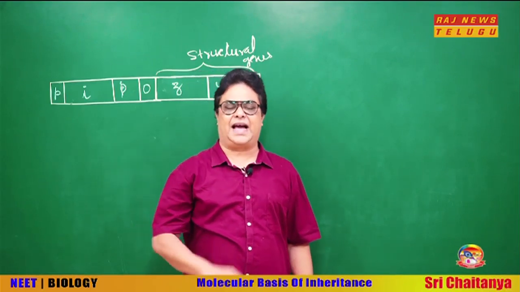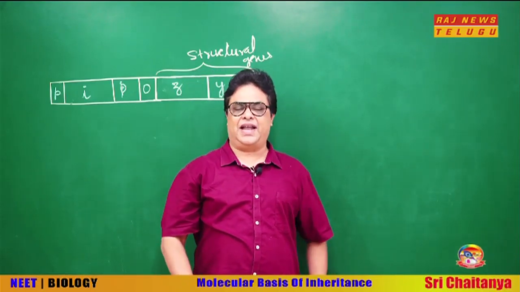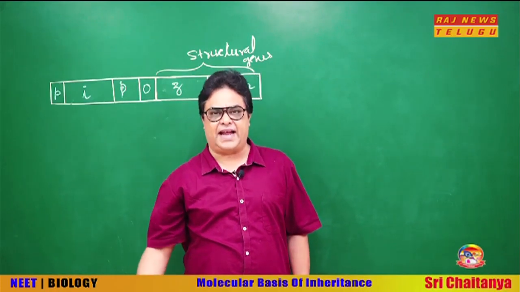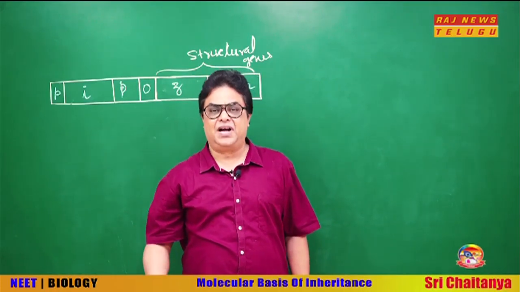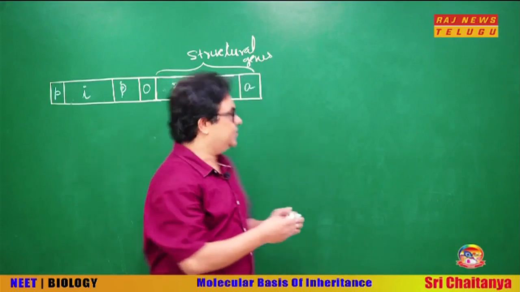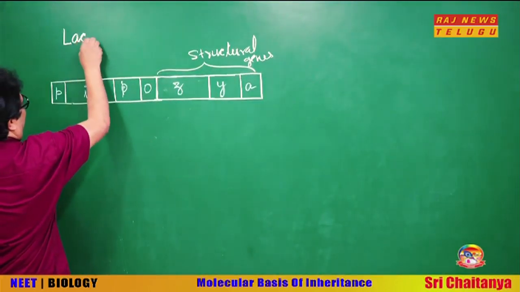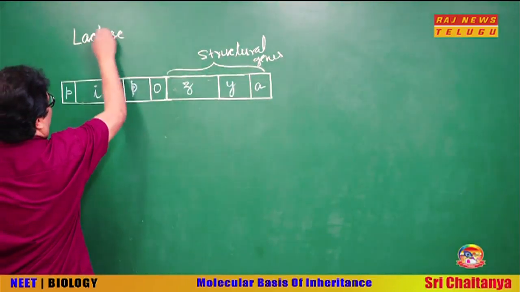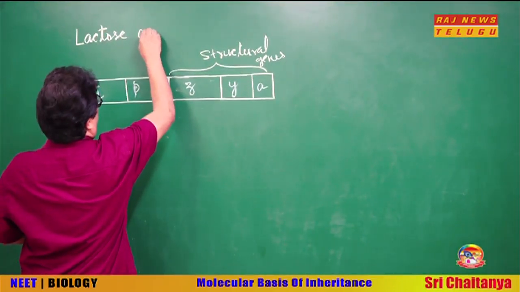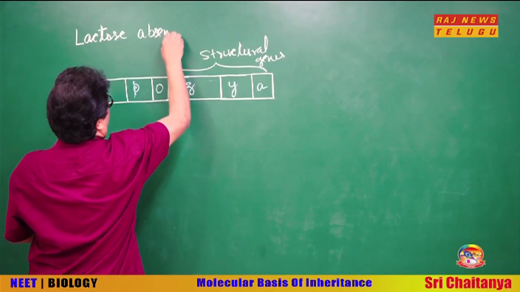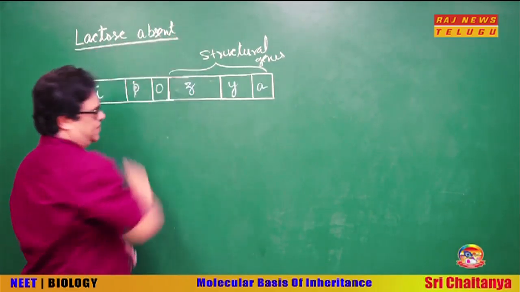It means in the absence of lactose, the LAC operon remains inactive or switched off. How this happens, let us see. So, first of all, the situation is lactose absent.